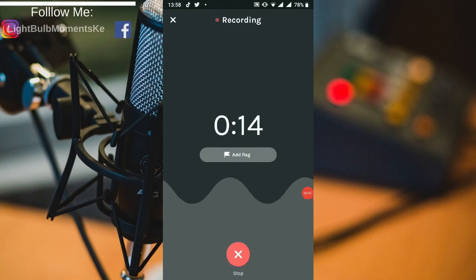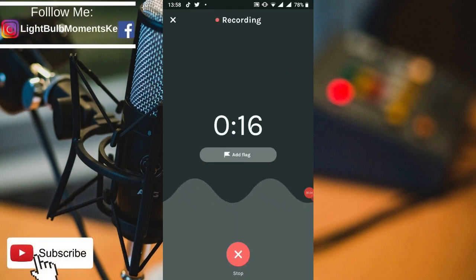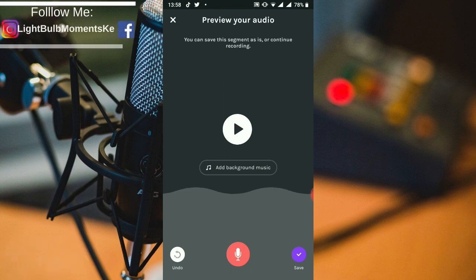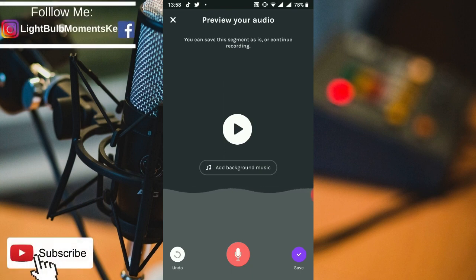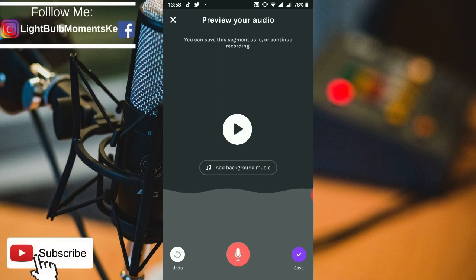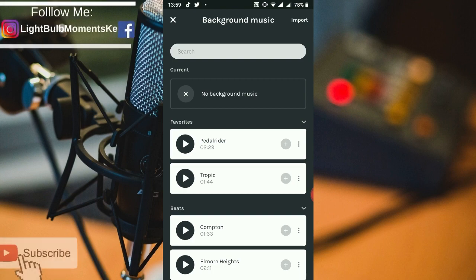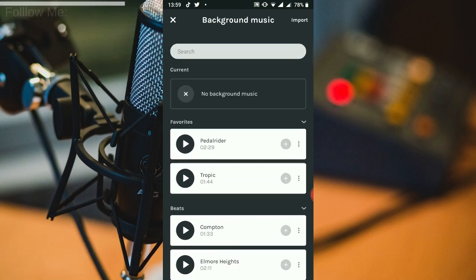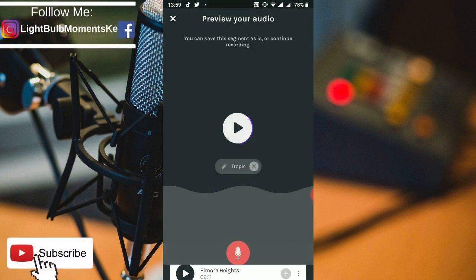So let's record a message, a welcome message, and then save it, and then you can add background music to it. So when you're done, you can click on add background music and select from a wide list of free background music provided by Anchor. So this is a list. You can favorite what you like so that you can use it as often as possible, and then you can select any other.